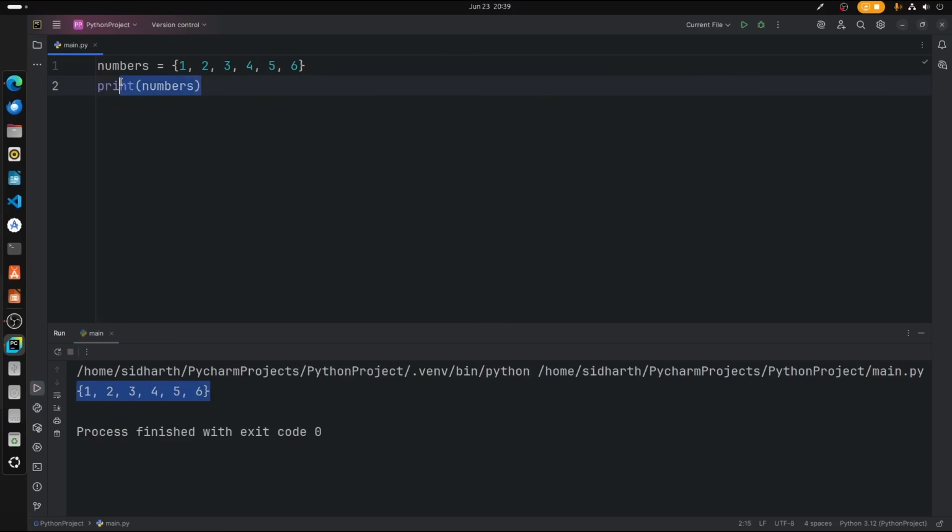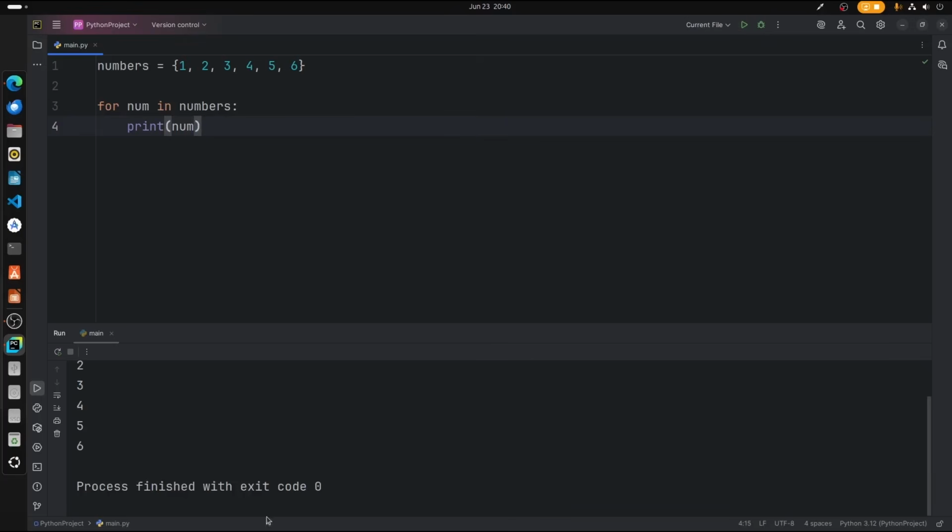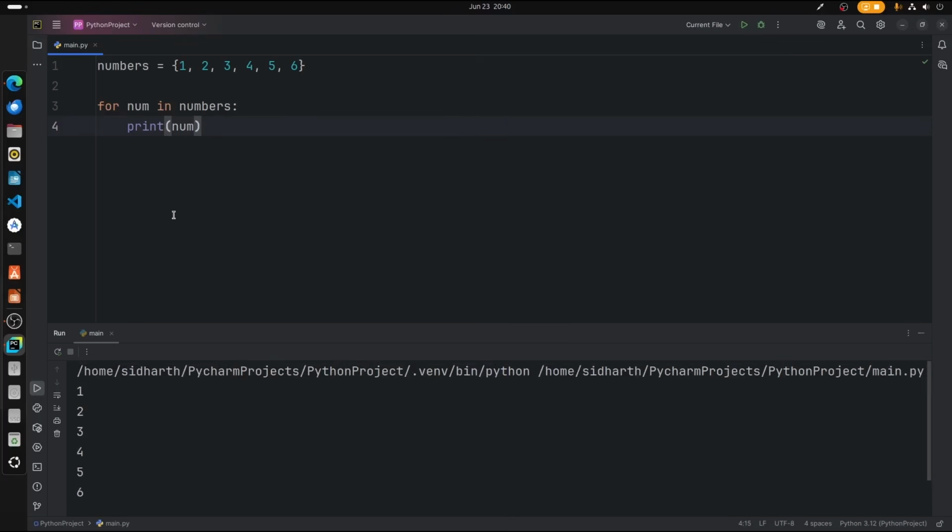Now let's proceed with the iteration part in sets. How are we going to do that? For num in numbers, print num. If we print that, all the values are printed vertically, as I said before, just like in lists and tuples.